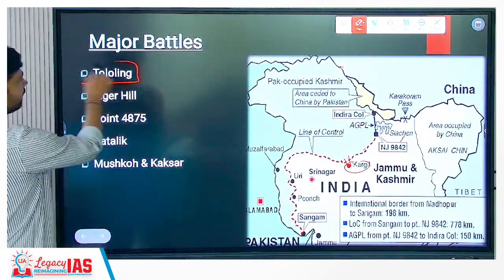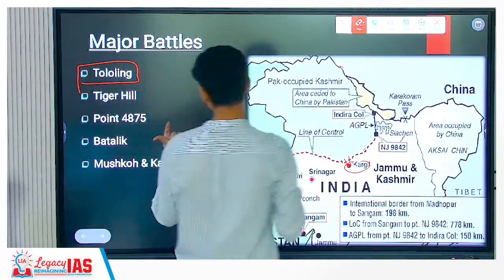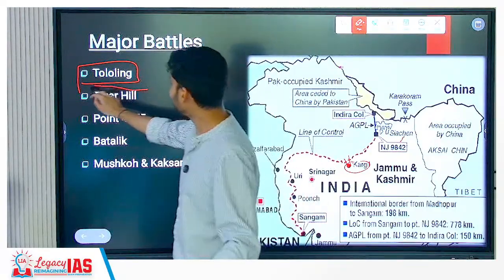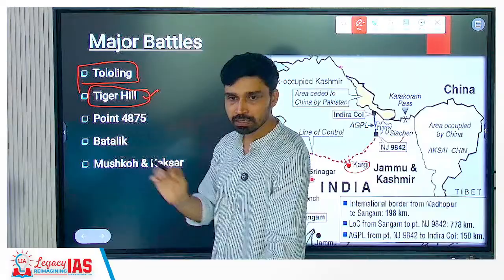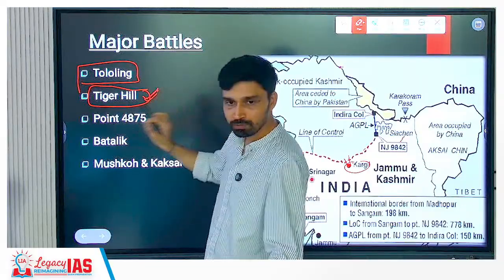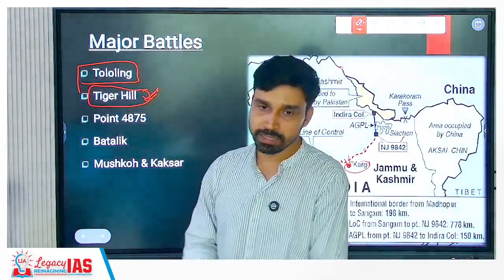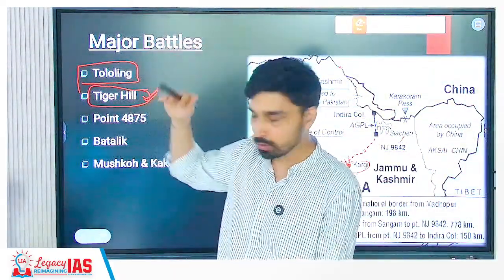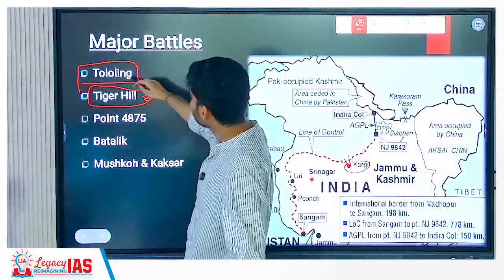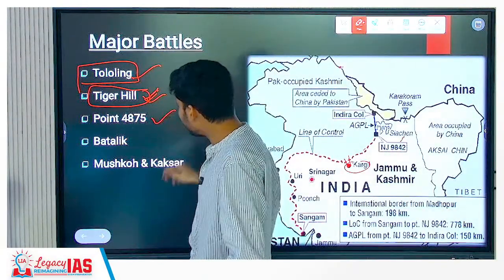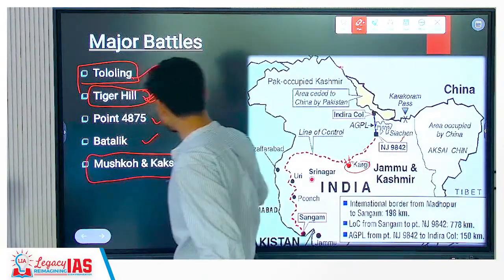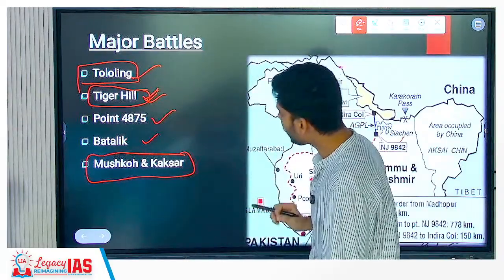So major battles that were fought, some of the places that come in the news every now and then, you would have heard definitely. Tiger Hill, every time there is a talk about Kargil, this point is always mentioned. It was the last point, the most difficult area to be recaptured due to its very high altitude. Okay, so in the end we have been able to capture this. Tololing, Tiger Hill, Point 4875, Patalik, and apart from that some battles also took place in the Mushko and Kakasar region.